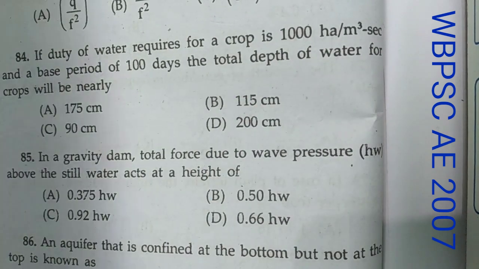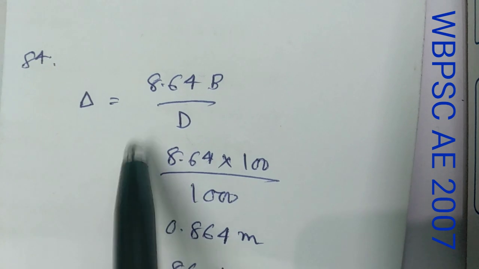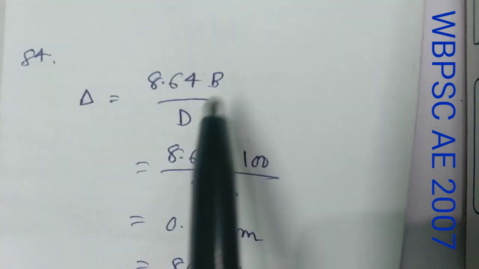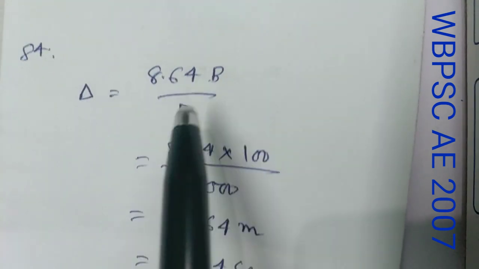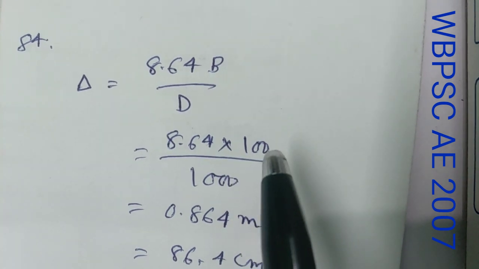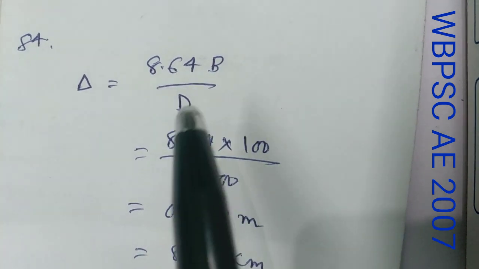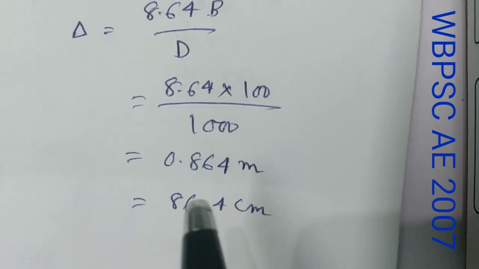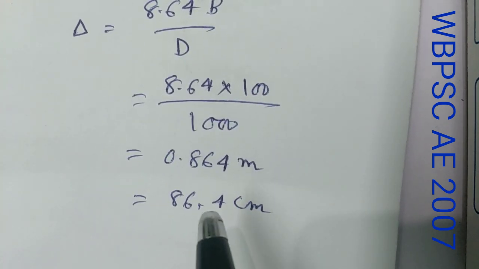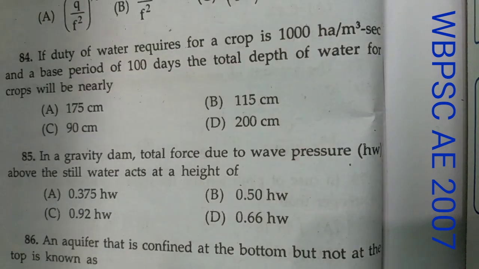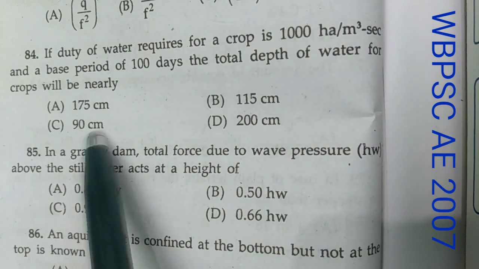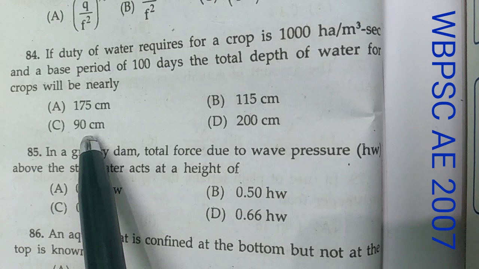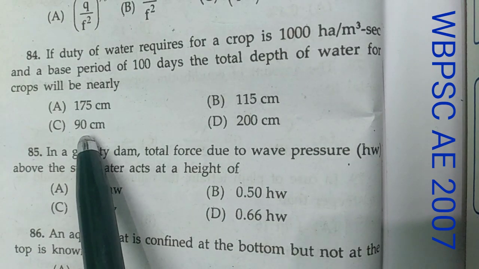Now the total depth delta will be 8.64 B by D, this is in meters. So here base period is 100 days and duty is 1000 hectares per meter cube per second. So we get the result as 86.4 centimeter, that is nearly 90 centimeter. So option C is the answer.